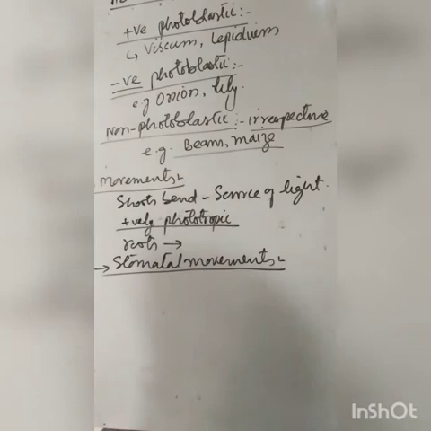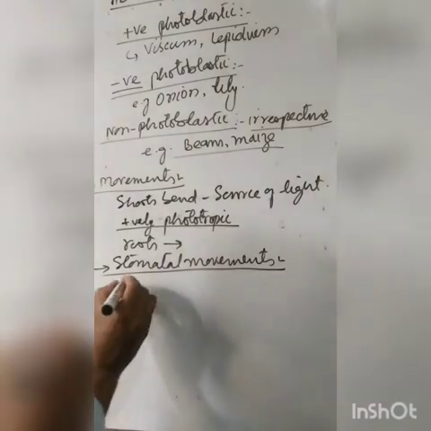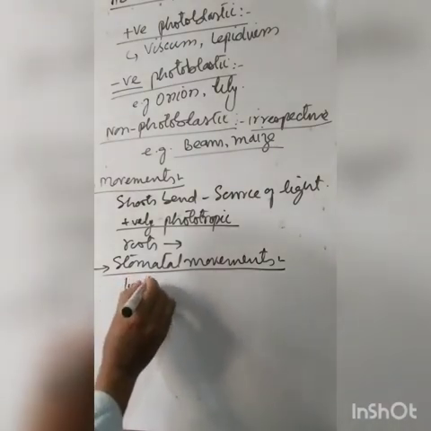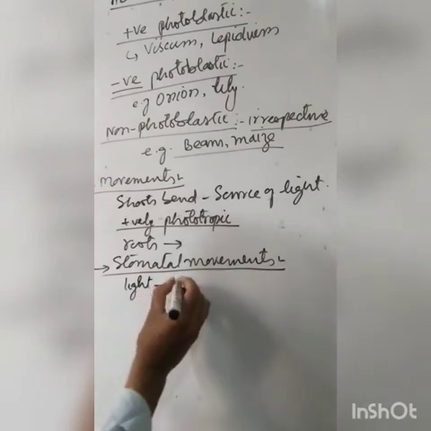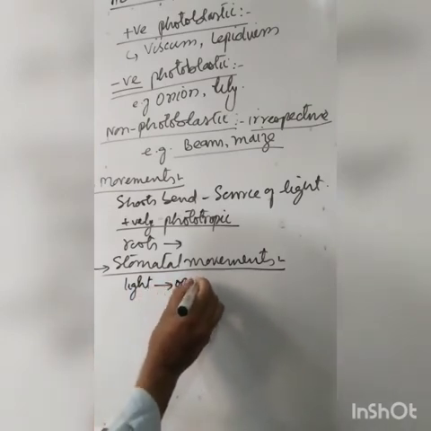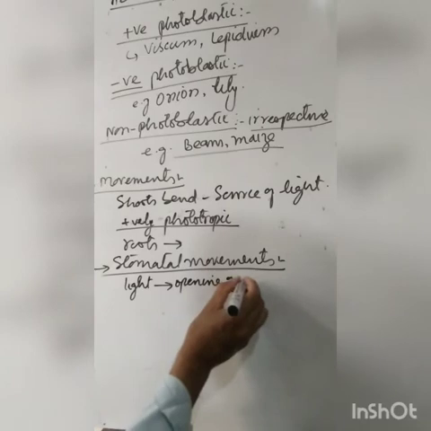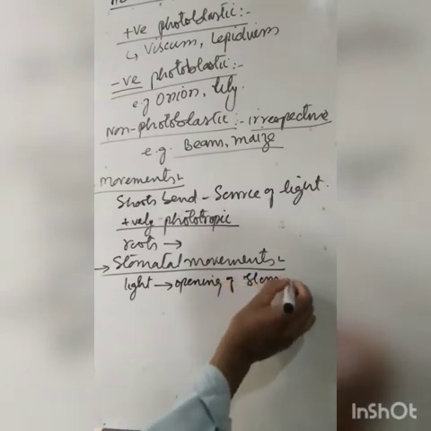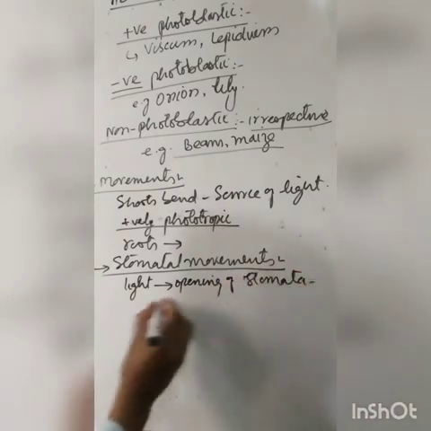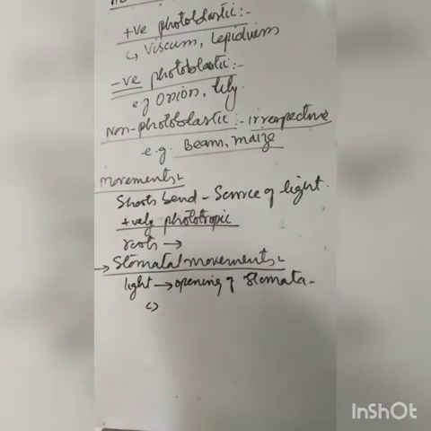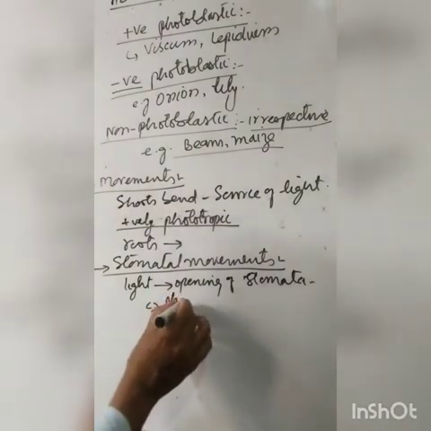Now, light affects the stomatal movements, you know it. Light favors the opening of stomata, and the stomata which open during the day are called photoactive.